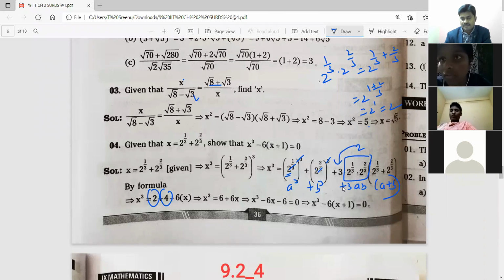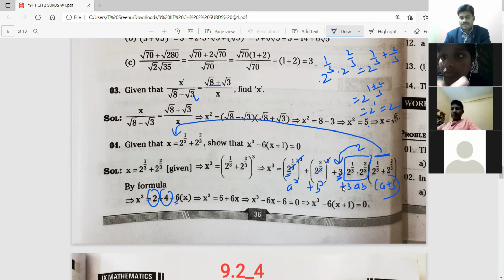So what is there in front of 2? 3. Two 3s are how much? 6. And the bracket term is x, right? Check. The bracket term is x, yes or no? I kept an arrow mark. This bracket is only x, so that x came here. It was simplified like this and we brought all the terms to the left side. We got 0 on the right side. That is all that was asked. Here 6 is common.